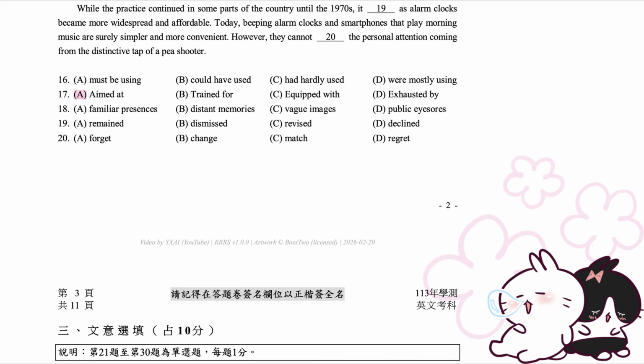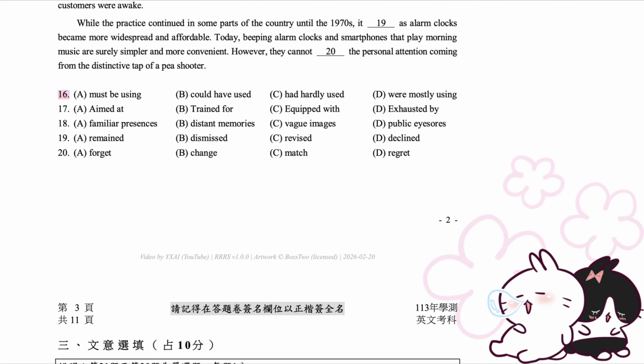17. A. Aimed at. B. Trained for. C. Equipped with. D. Exhausted by. 16. A. Must be using. B. Could have used. C. Had hardly used. D. Were mostly using.